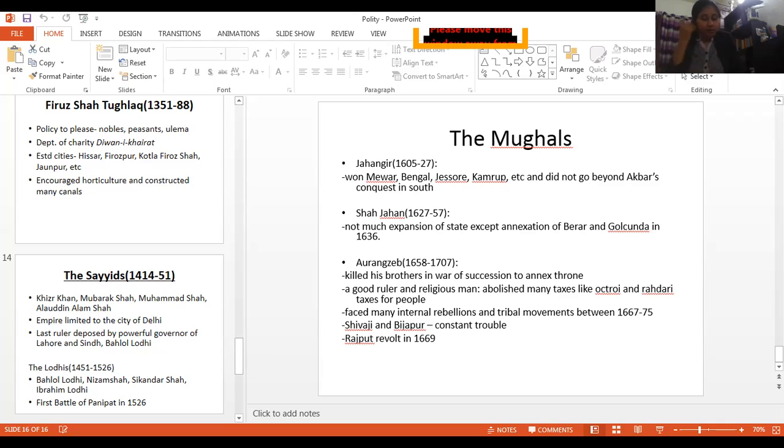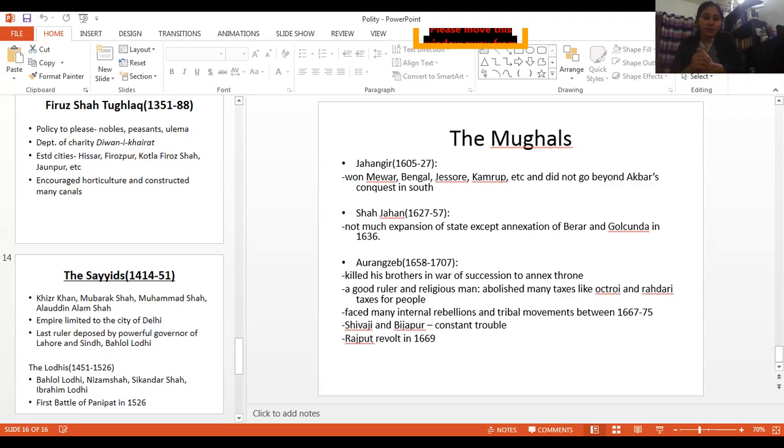Now the economy was very well diversified. Many crops were grown, and apart from that, we also know that cash crops were grown in those times, like indigo, sugarcane, oilseeds, etc.